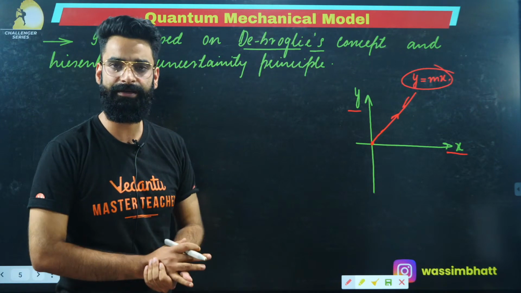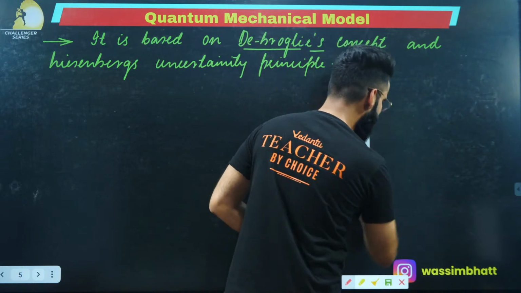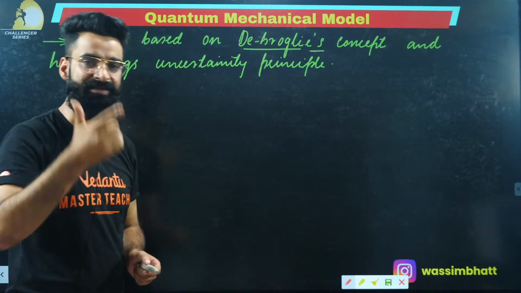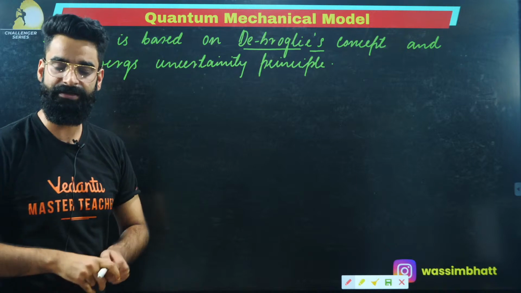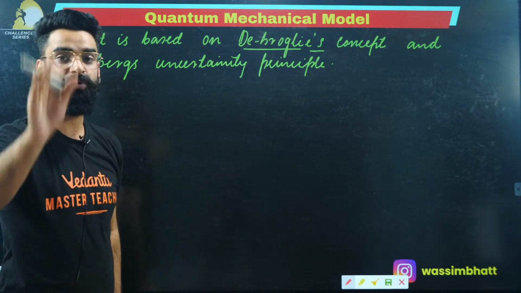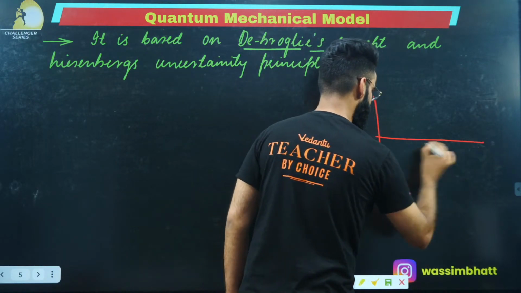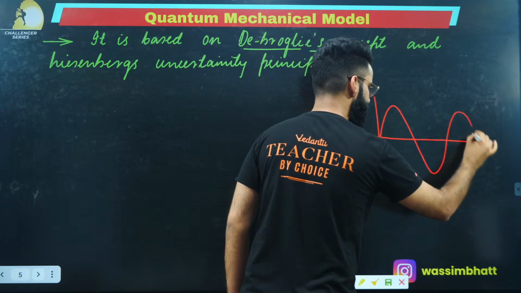Similarly, as I told you, when the electron moves around the nucleus, it carries some mass and some velocity, so there will be a wave associated with it.